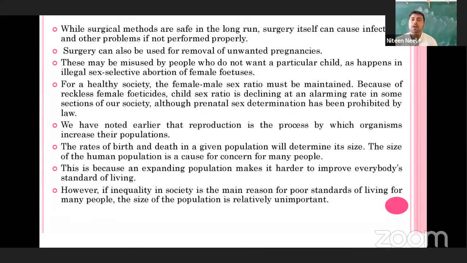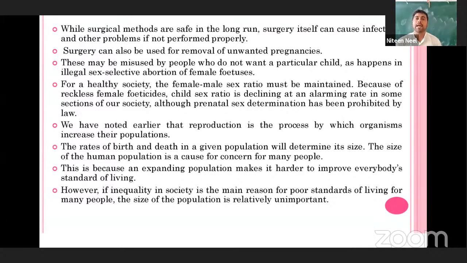See, during that time, unprotected sex or intercourse before marriage, if it leads to a sudden pregnancy, both partners are in a dilemma or in shock. So during that time there is a chance to remove the baby, right?